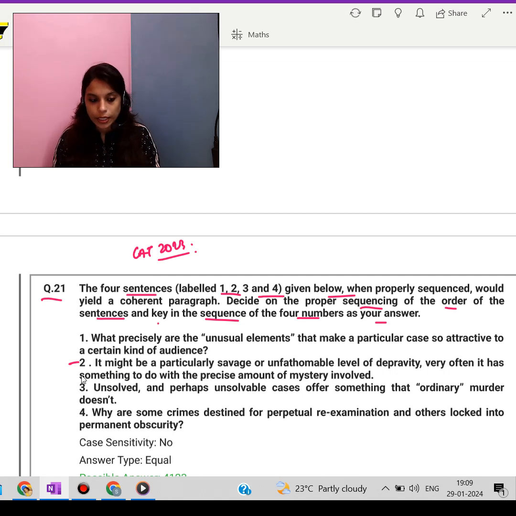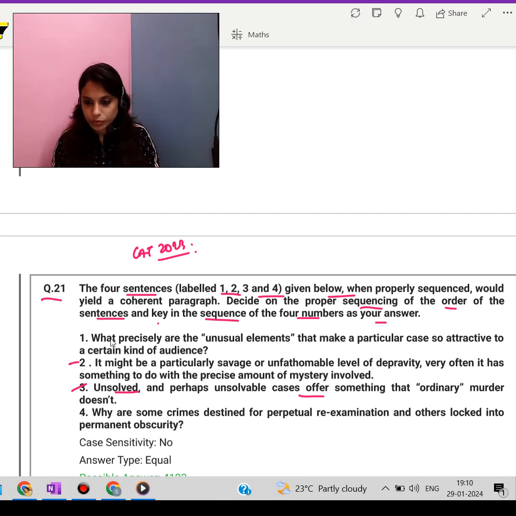Then we can go over to the third one, that is, unsolved and perhaps unsolvable cases. This sentence builds on the previous one by stating that unsolved cases hold a special intrigue that is absent in more typical murder cases. So, yeah, third one will go.